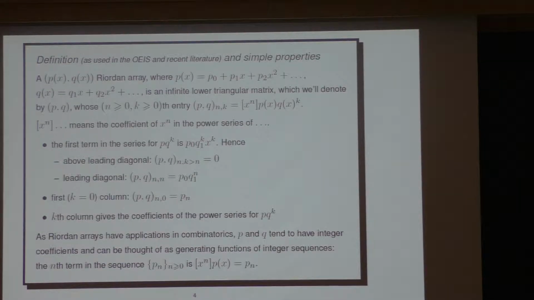So first of all, what do we mean by a Riordan array? Well, we have two functions of x, which we can think of as generating functions, in the sense that they're power series. The important thing is that the first one, p, has a constant term, the second one, q, doesn't have a constant term.